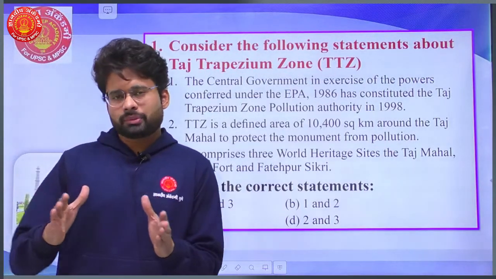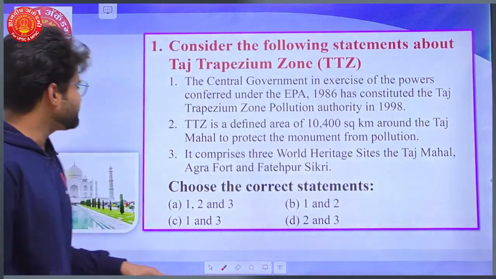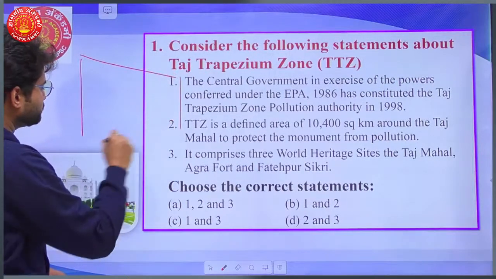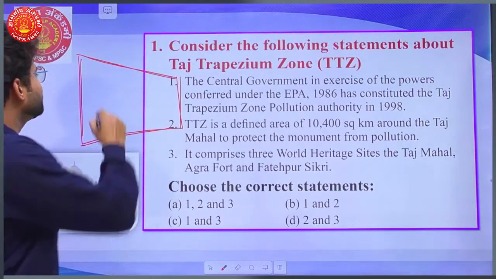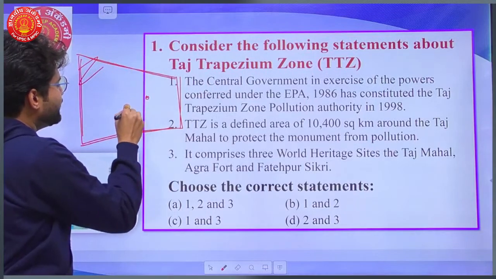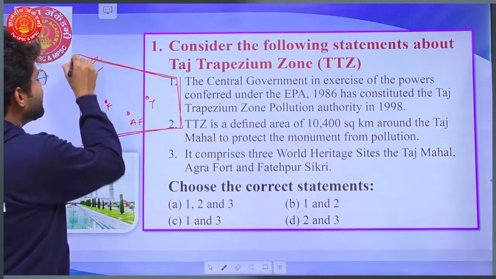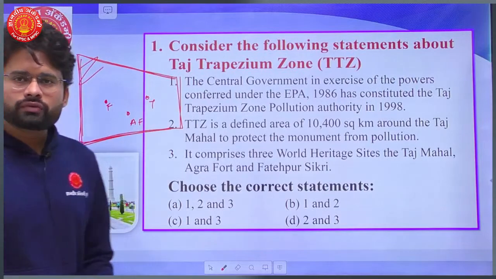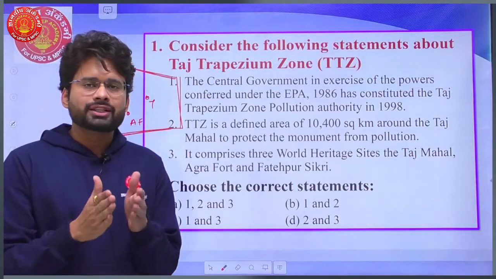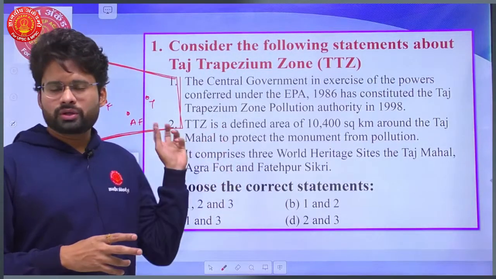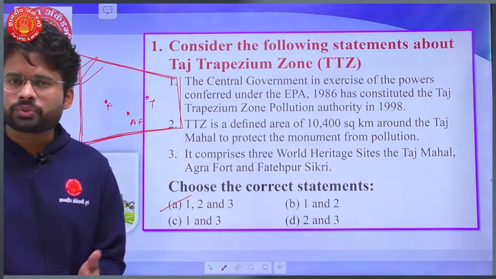So it goes beyond Uttar Pradesh and somewhere it goes toward Rajasthan and all. So the shape of that trapezium is somewhere like this. Okay, so this area of 10,400 square kilometer, this zone where the 3 sites are located like Taj Mahal, Fatehpur Sikri, Agra Fort, and such other important areas, the location of polluting industries is not allowed in this zone, such that it should not pollute or harm or affect the important structures like these, right? So the correct statements are all the 3, and the correct option is A.